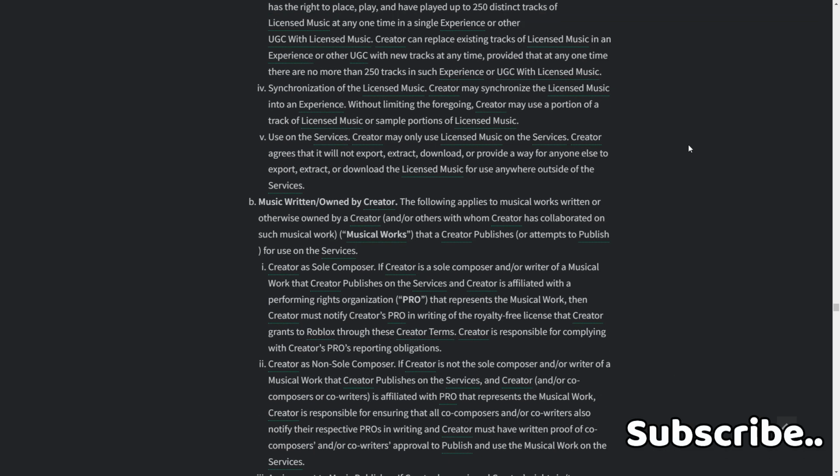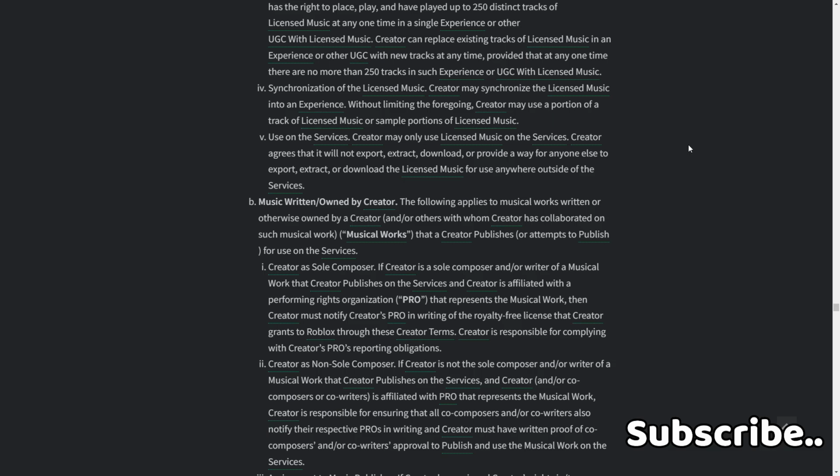B. Music written or owned by creator. The following applies to musical works written by or otherwise owned by creator and or others with whom creator has collaborated on such musical works that creator publishes or attempts to publish for use on the services. Creator as sole composer.